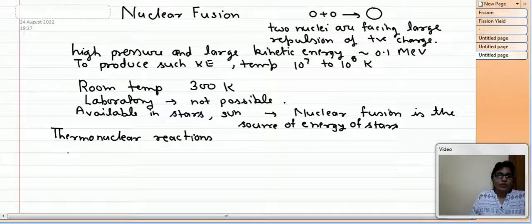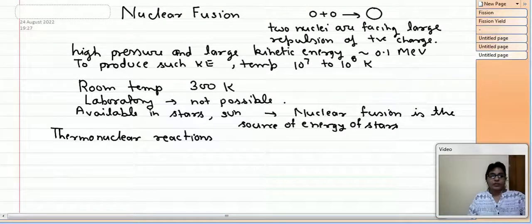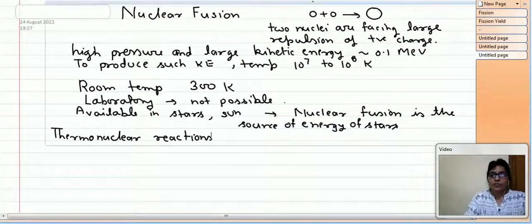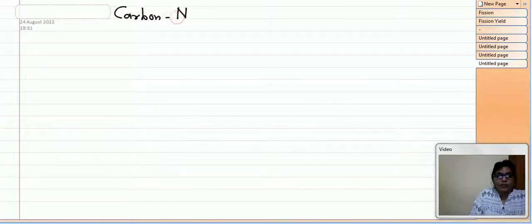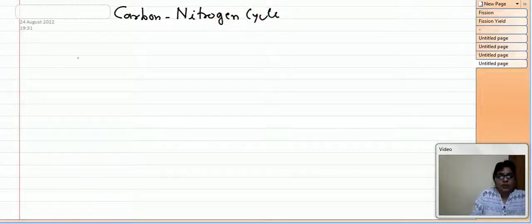Now there is a theory about which type of thermonuclear reactions are going on in the stars. So let us go to a new page. There are two cycles. One is the carbon nitrogen cycle, and another is the proton proton cycle. So let us first write the carbon nitrogen cycle.